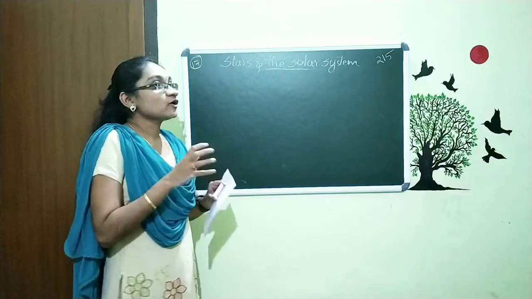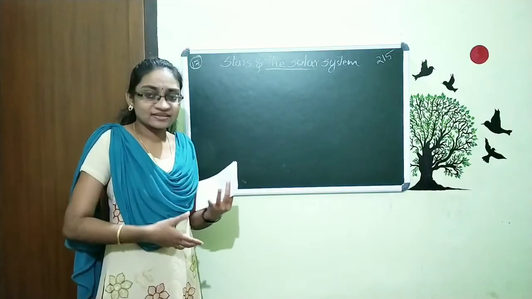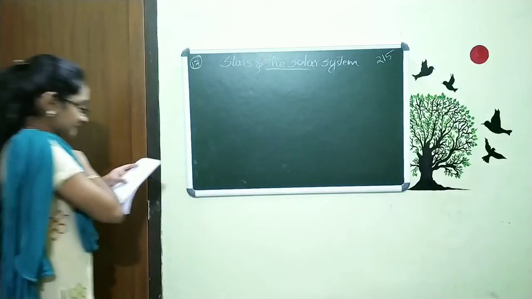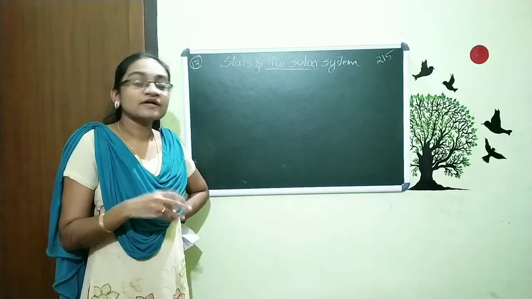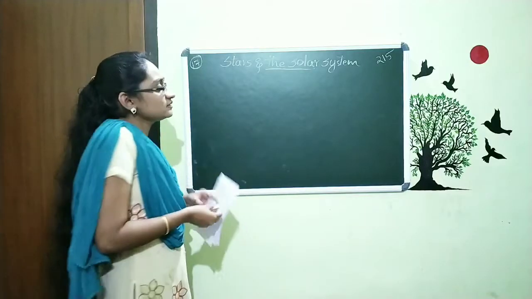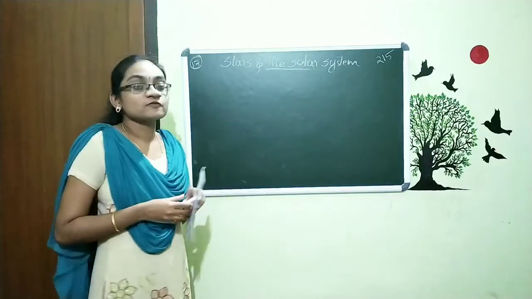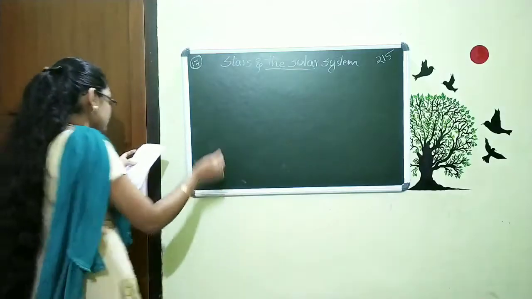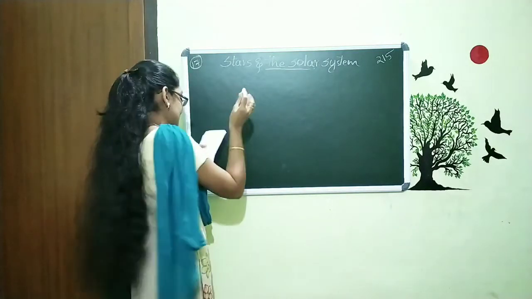That means when I observe the sky, I can see different types of stars, the planets, and many other things. And this chapter is related to this. When you observe the sky, what do you see? I already said that you can see stars, planets, and many things. What is the difference you feel between the different types of objects that you see in the sky? When you look, you can see many dotted objects.